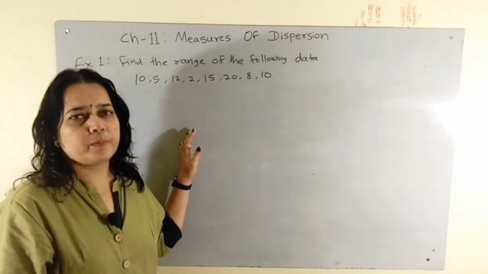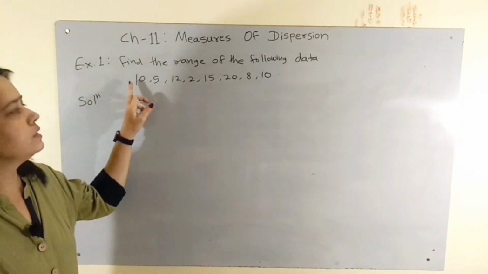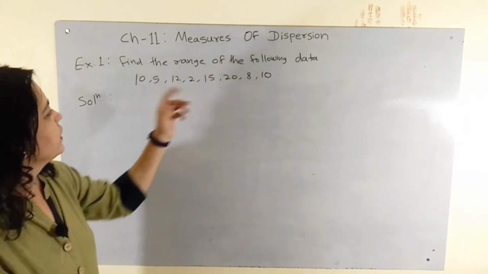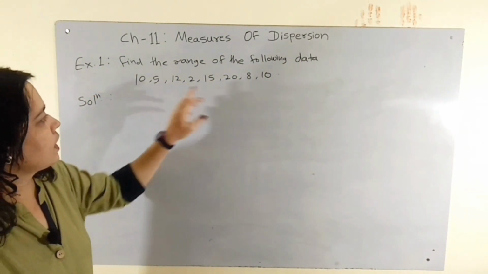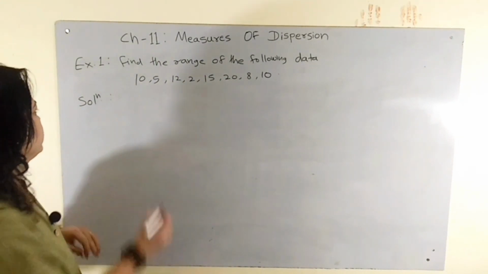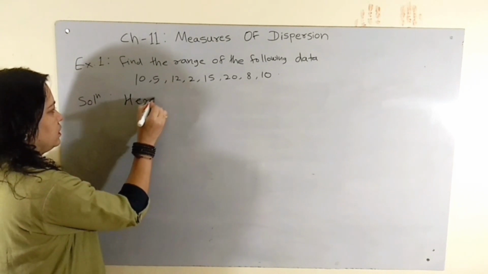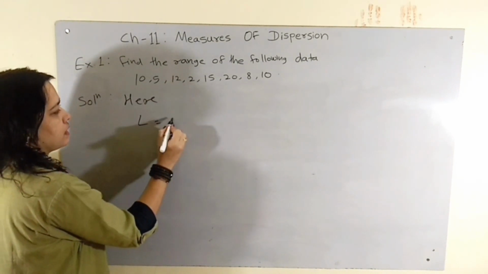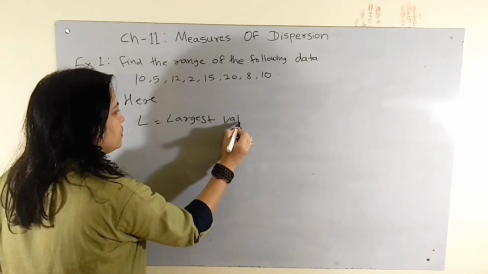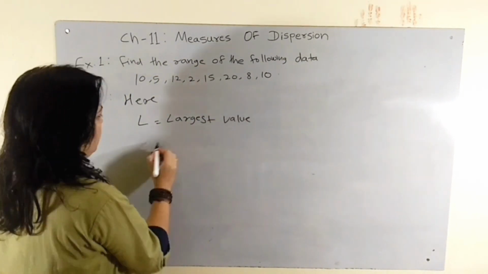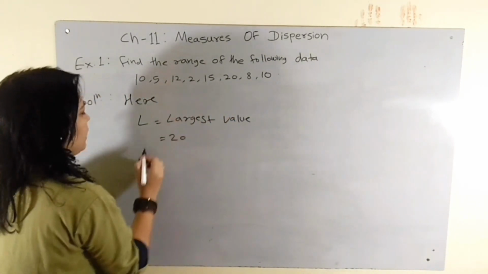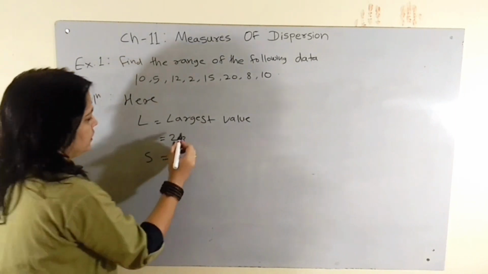Let's move on to our first example. The first example is: find the range of the following data. Data is given here. Here we can see that the largest value is 20 and the smallest value is 2. Here L means largest value. Largest value of the given data is equal to 20. And S means smallest value.